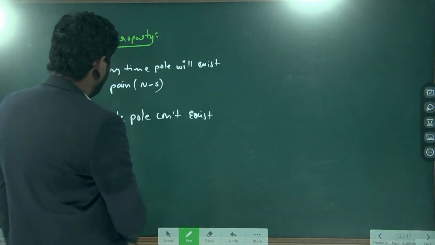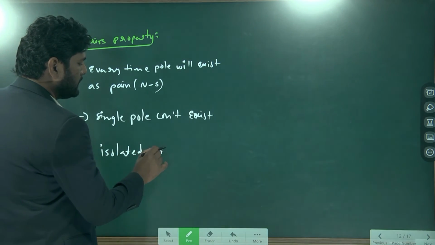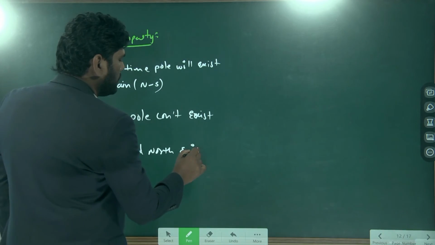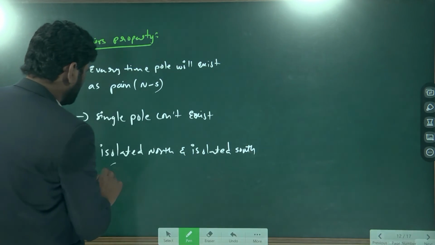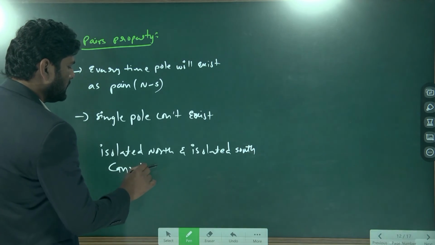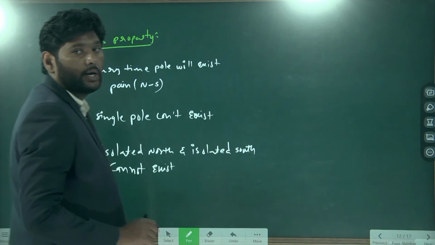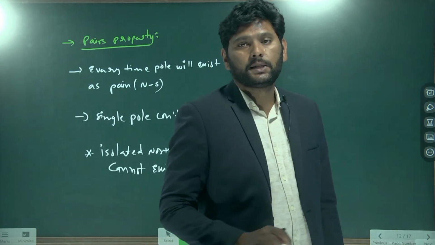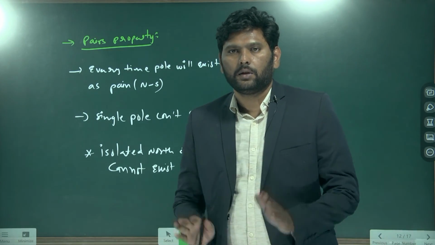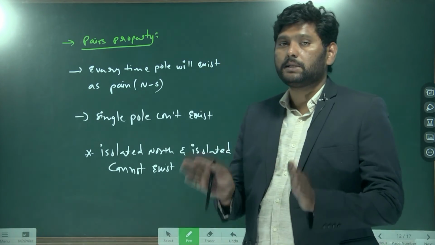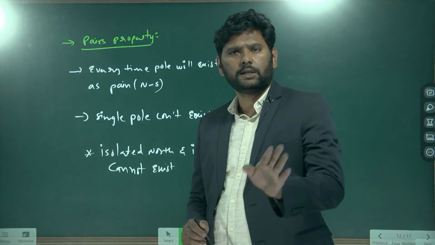Like isolated north and isolated south cannot exist. Understand? So very important. Isolated north, isolated south cannot exist. If they are existing, that is representing an ideal condition. Understand? South pole, north pole, if they are existing isolated, it means that it is an ideal condition. The ideal condition they are considering.